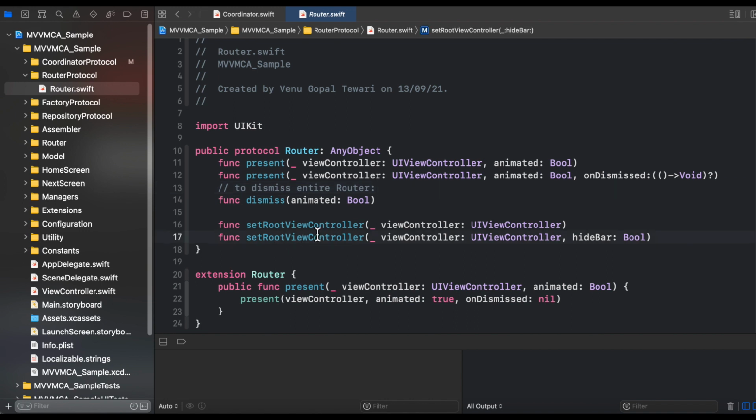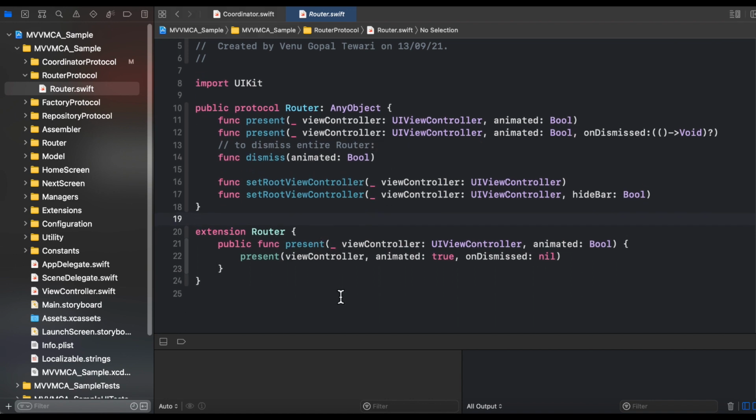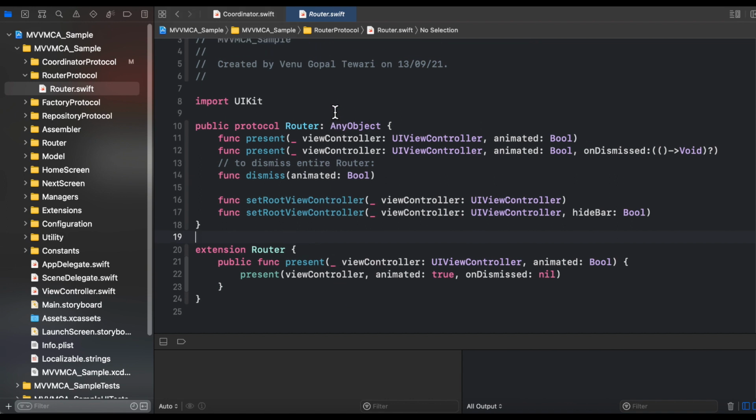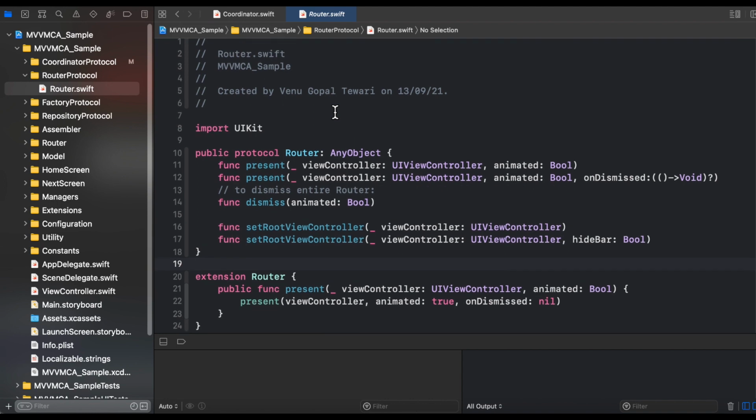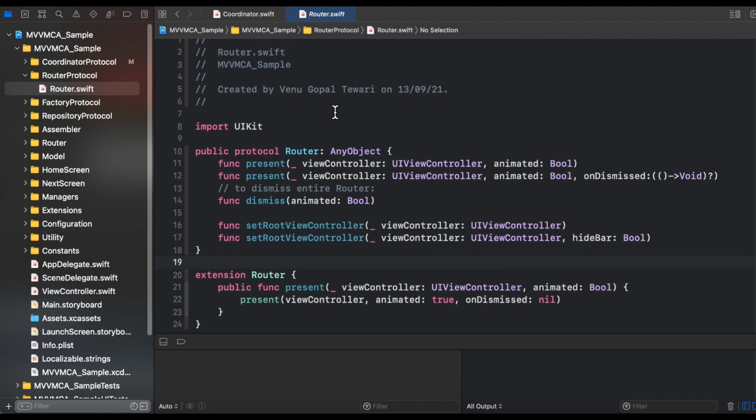Set root view controller is the method that is being used to set the root view controller for a particular router. Suppose you are having a navigation hierarchy in which you are pushing multiple view controllers, and at the time of dismissal you want to jump into a particular root view screen, then at that time you need to set the root view controller for that particular navigation hierarchy into the router object, and this is the default implementation for the present method for this particular protocol. So this is the router protocol that is being used for creating each and every concrete router in our application.